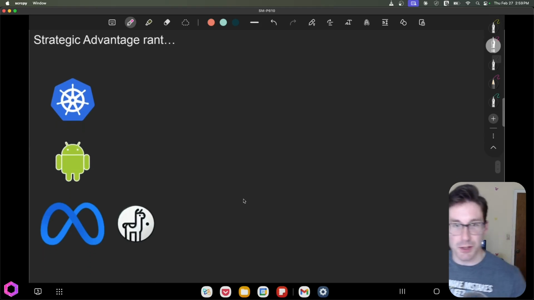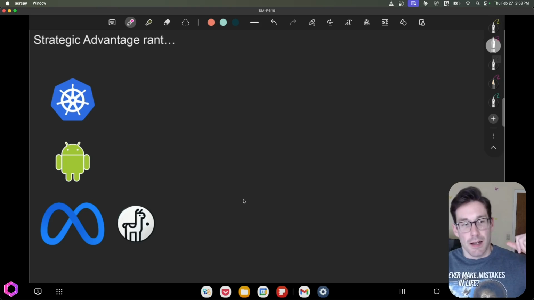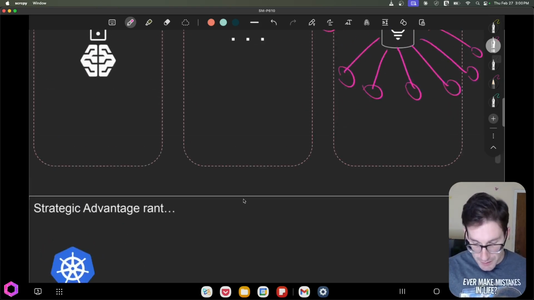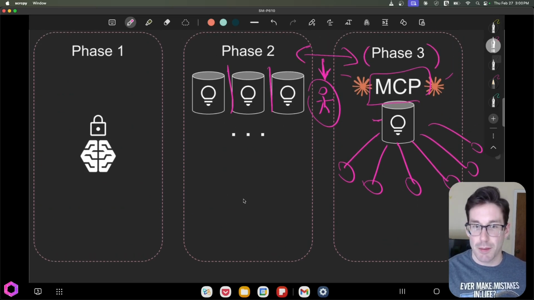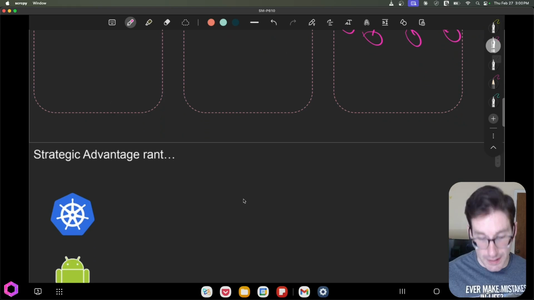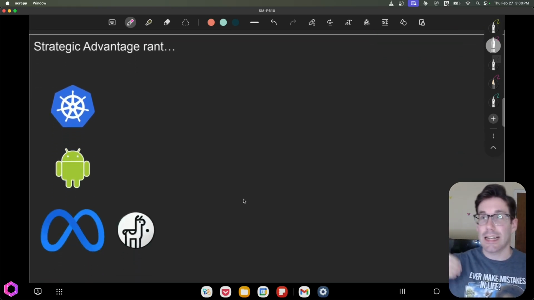Now, to my strategic advantage rant. I couldn't help myself. I had to share this. So this is a common strategy that many companies use, that MCP. So I mentioned this came out of the good of the heart of Anthropic. Yeah, sure, it was a good of the heart, but also there's a thing here where this is a strategic advantage for that company. And the reason being is they're seen as slightly behind OpenAI.